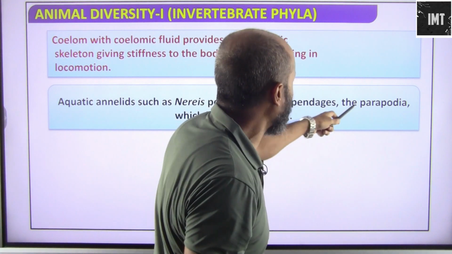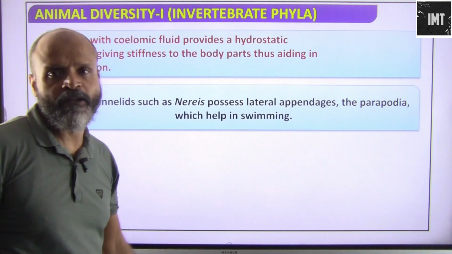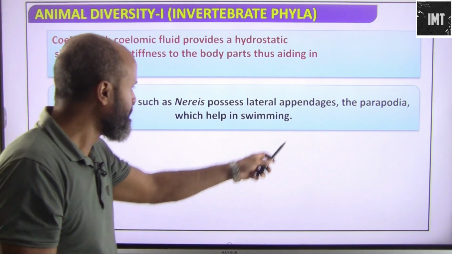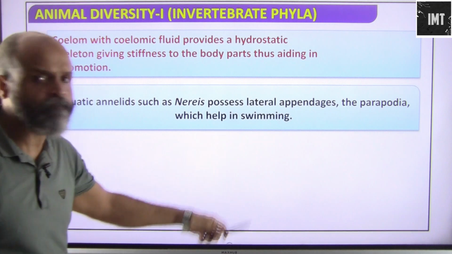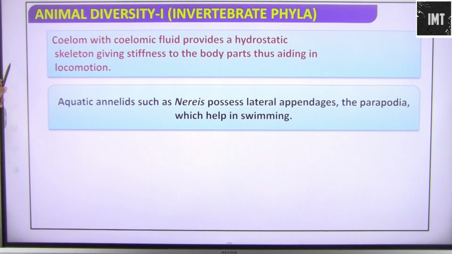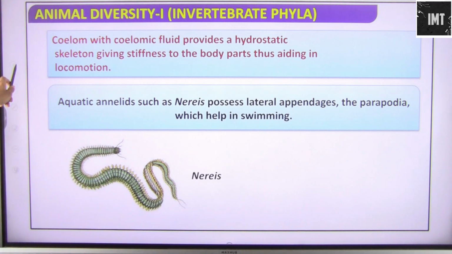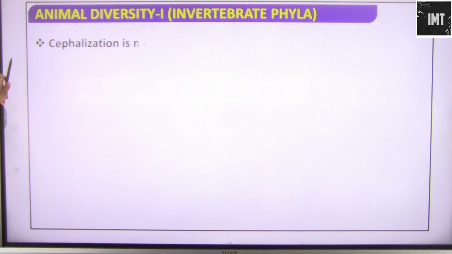Aquatic annelids such as Nereis possess lateral appendages, the parapodia, which help in swimming. So obviously they have to move in an aquatic environment by swimming, and these are appendages which are known as parapodia. They help in swimming. So this is how an Annelida animal species would look like. So these are known as Nereis.